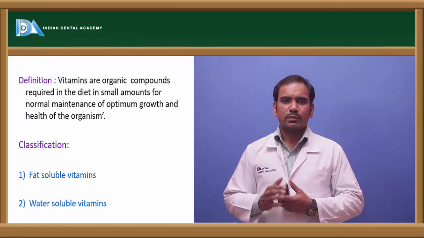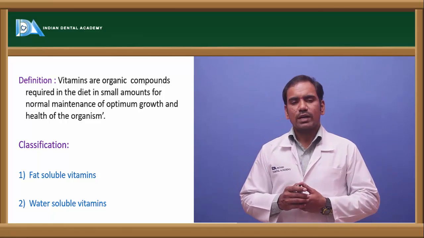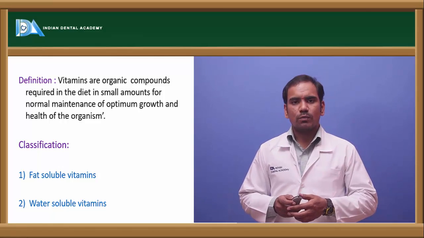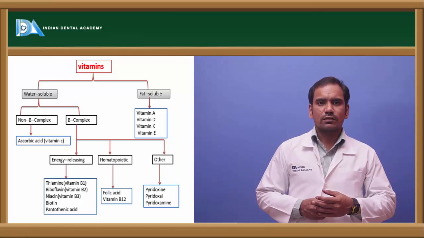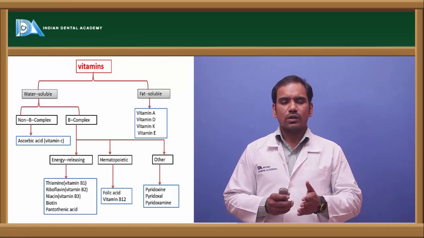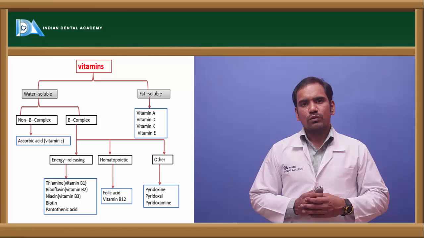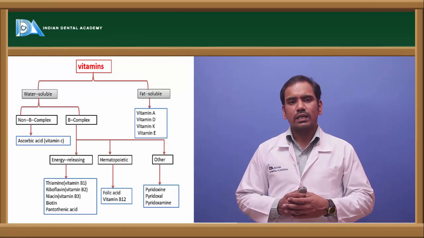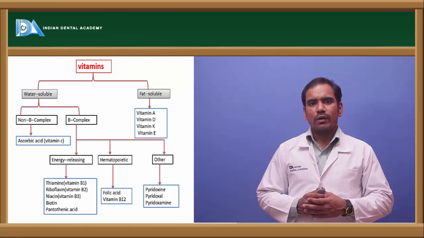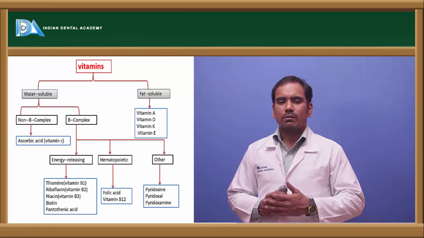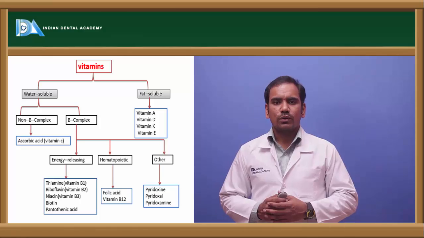These vitamins can be classified into two types: fat soluble vitamins and water soluble vitamins. When you see the classification, as I told you, we have fat soluble and water soluble. Fat soluble vitamins are A, D, E, K. Vitamin A, D, E and K are the fat soluble vitamins, and the remaining vitamins are water soluble vitamins.